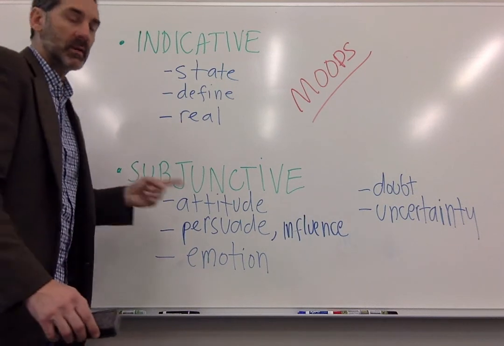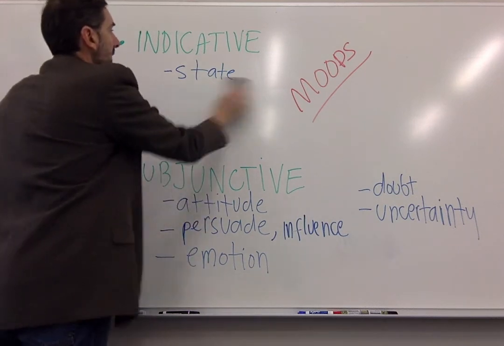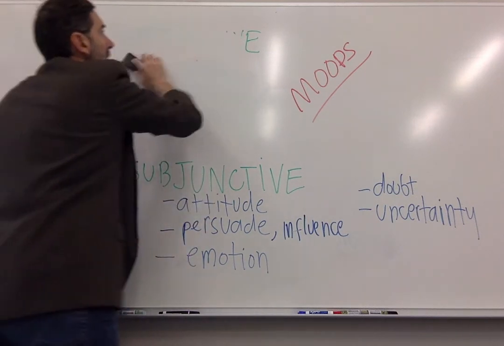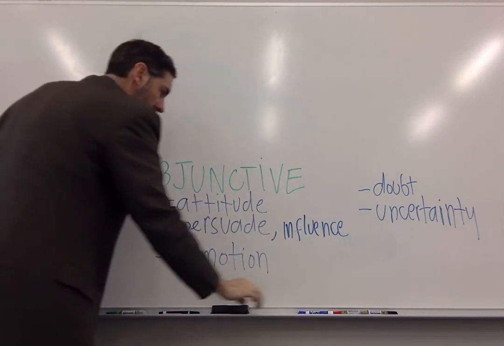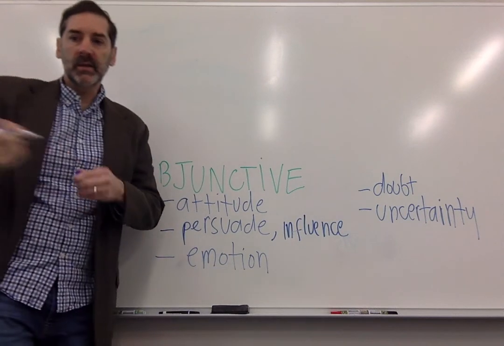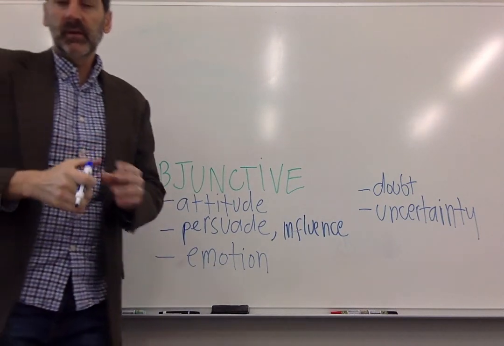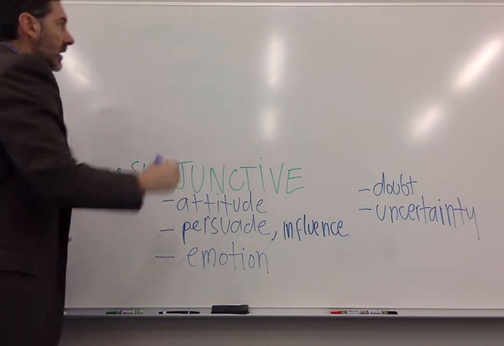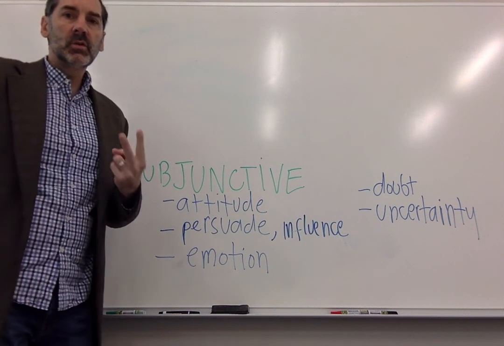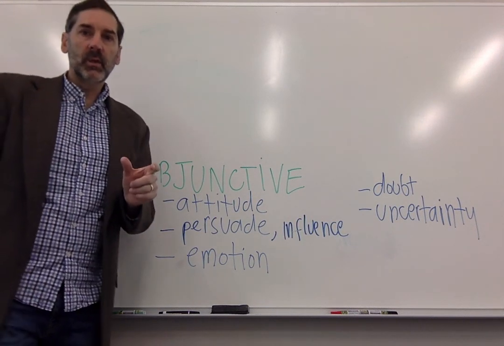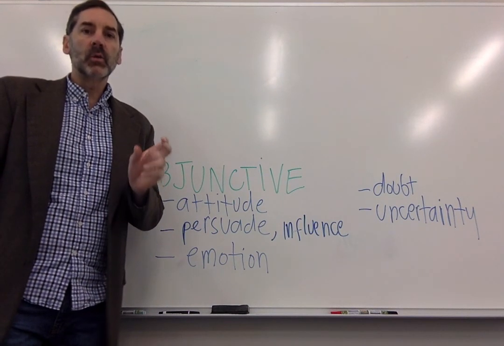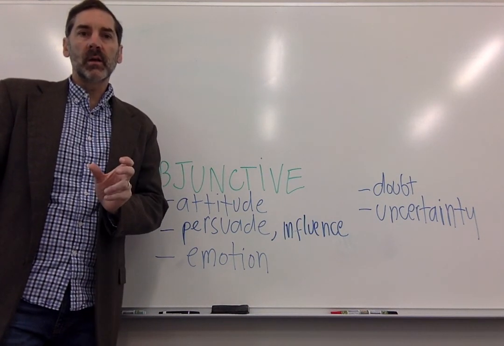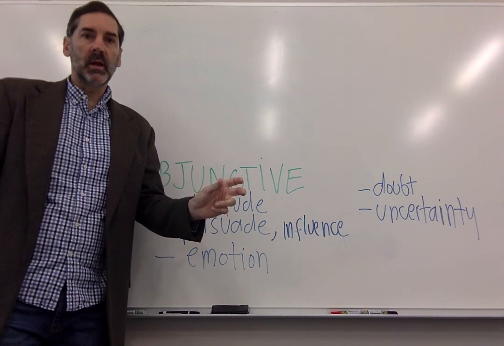All right? So let me erase the board here. Let me take off our indicative mood here. And let me begin to explain and diagram the subjunctive sentence. Okay? In a subjunctive sentence, we have two parts that are connected with the word que. Que will be our connector that will join a main clause with a subordinate clause.